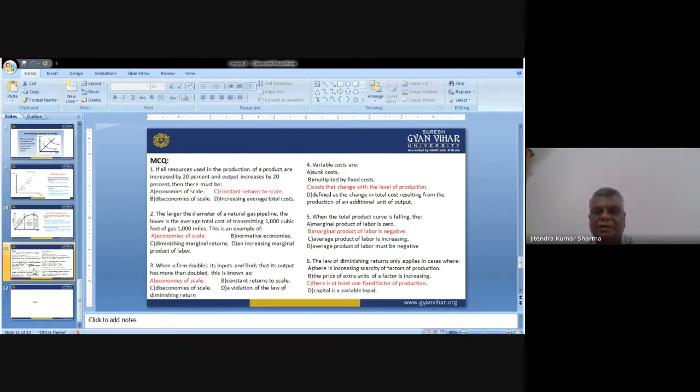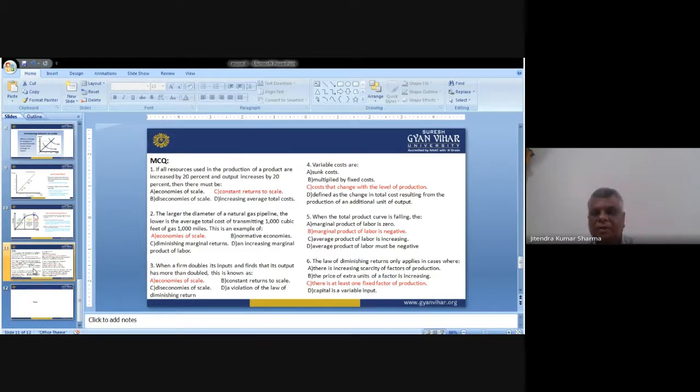Then the fifth one, when the total product curve is falling, then the marginal product of labor is negative. When the decreasing trend is there, it is clear cut that the marginal product of labor is negative. It means whatever input we are using is having a negative impact.